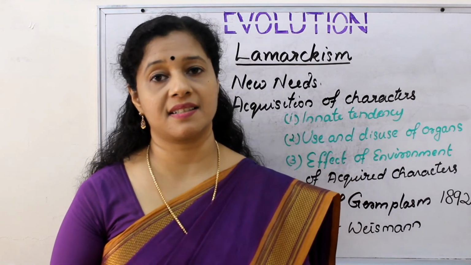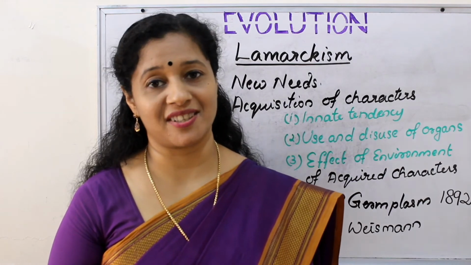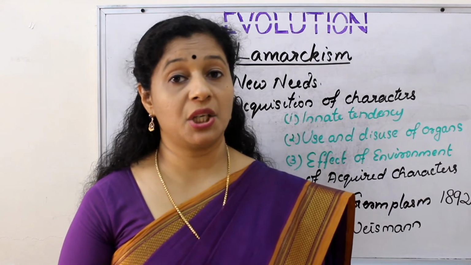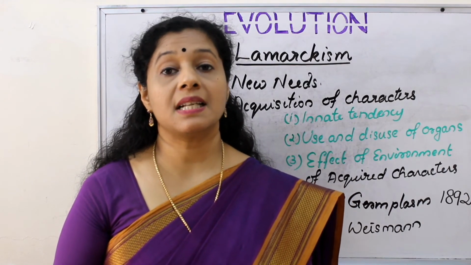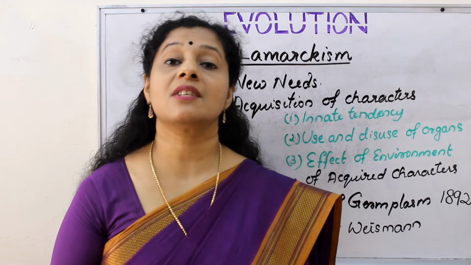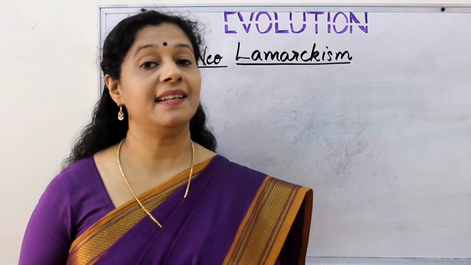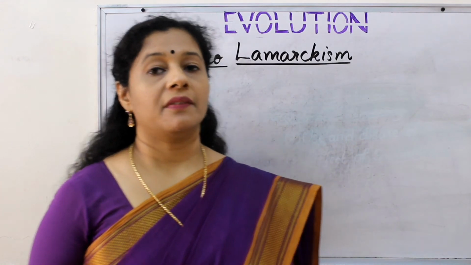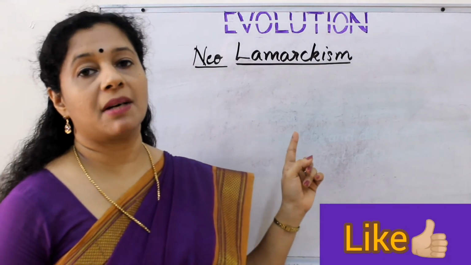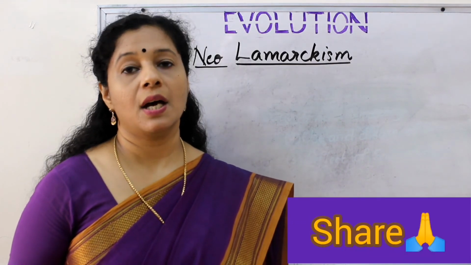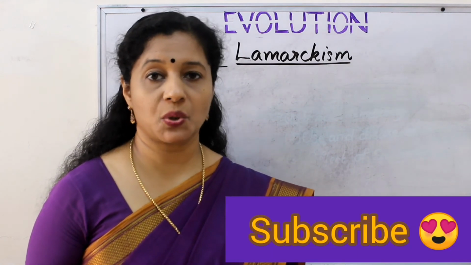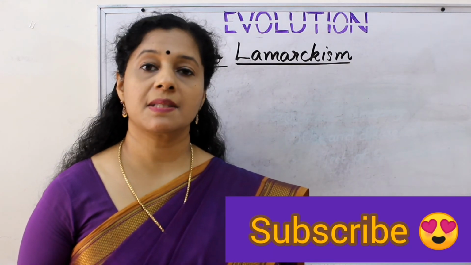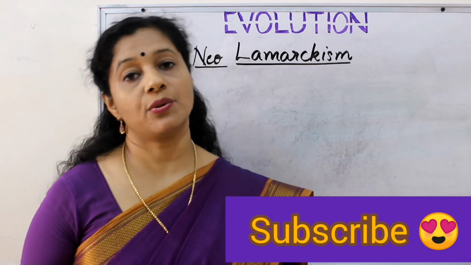Only inherited characters can pass on from generation to generation. But we cannot discard Lamarck's theory completely, because recently some theories have proven that some germ cells can form from somatic cells also. So we cannot completely discard Lamarckism. So scientists came up with a modified form of Lamarckism called Neo-Lamarckism. Neo-Lamarckism has two main postulates. One is germ cells may be influenced by environment. So there can be changes which can pass on to the next generation. And also germ cells sometimes may carry acquired traits to the next generation.